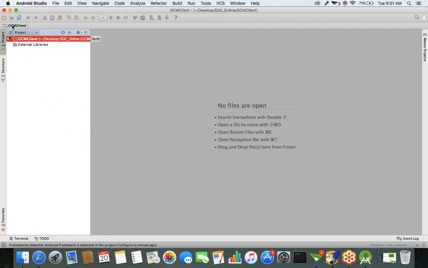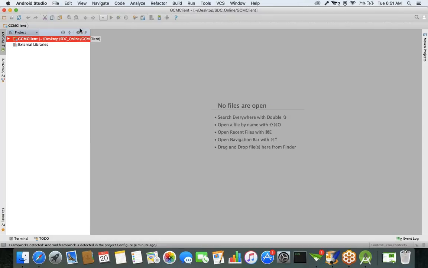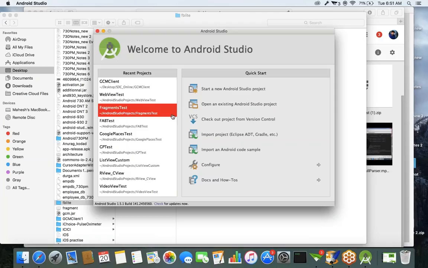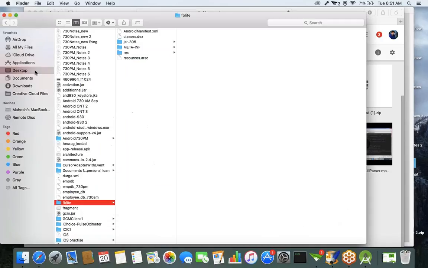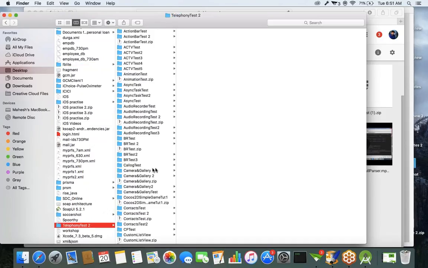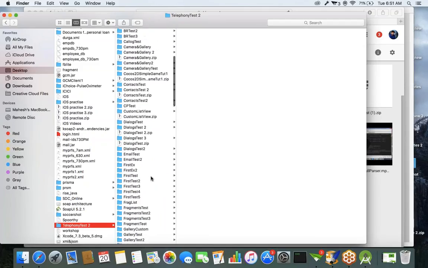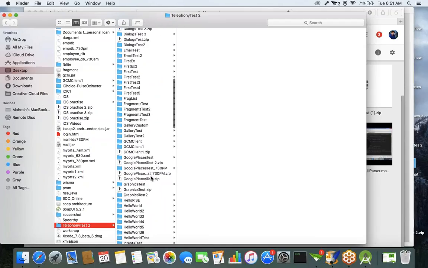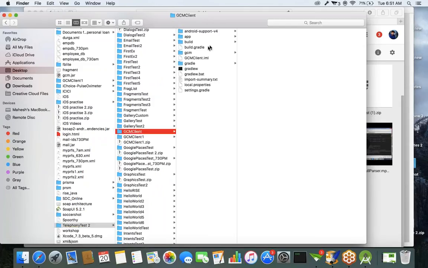One second, boss. While you are importing the project, basically this GCM project I'm showing in the SDC online folder is an Eclipse based project. I developed this project in Eclipse. While you are importing that, there's another folder.